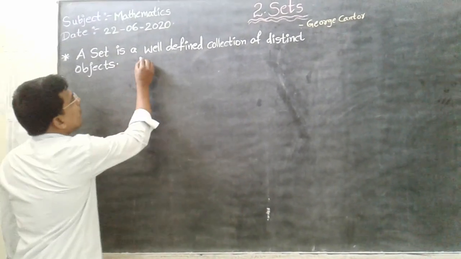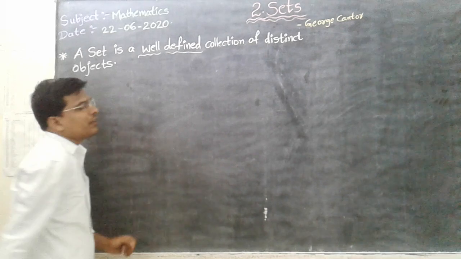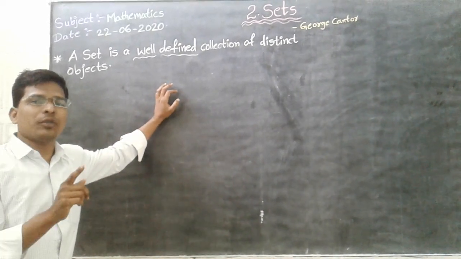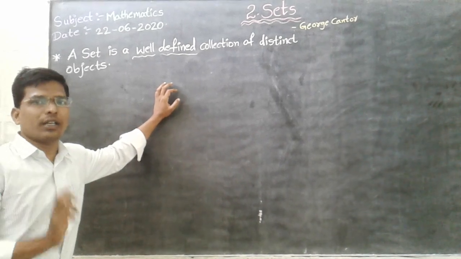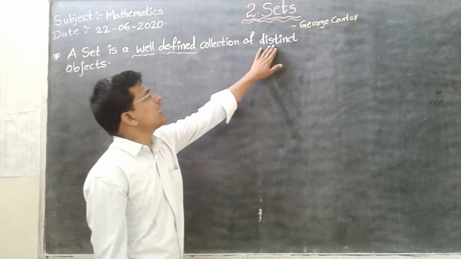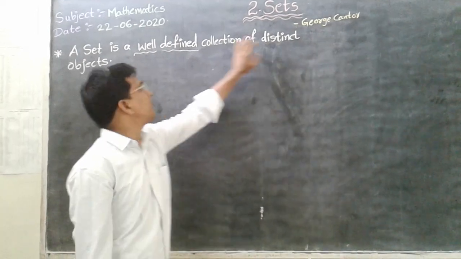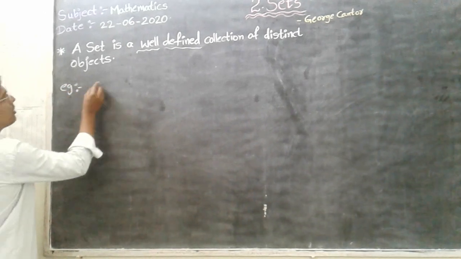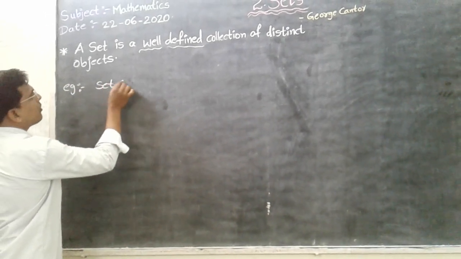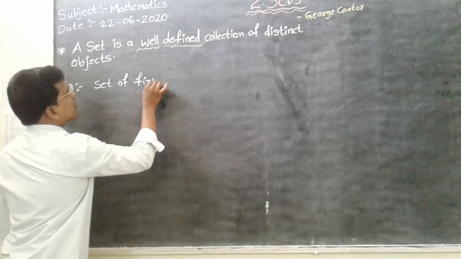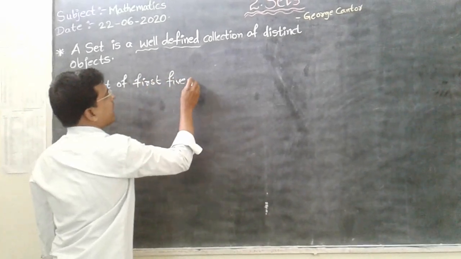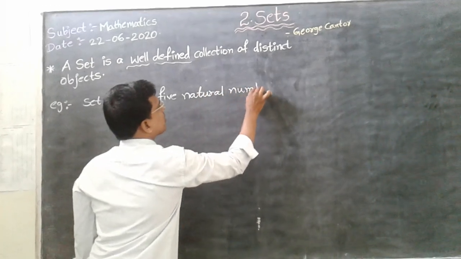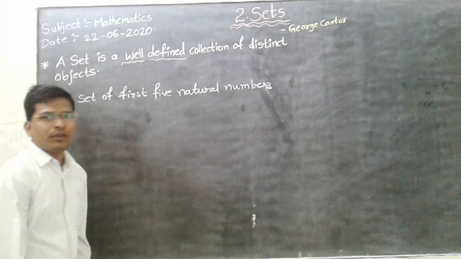Here, the word well defined means it has to be given clearly, and they have to mention a particular year or some particular number. And here distinct means different, different objects. So for example, set of first 5 natural numbers.